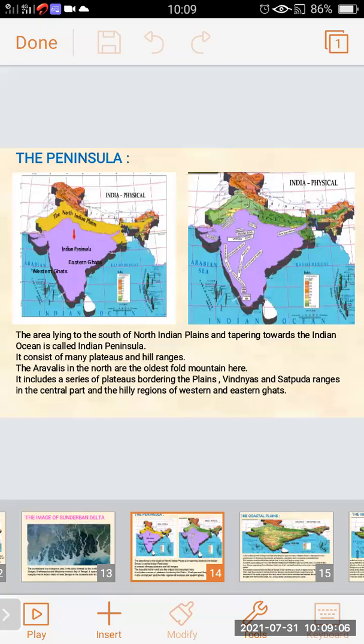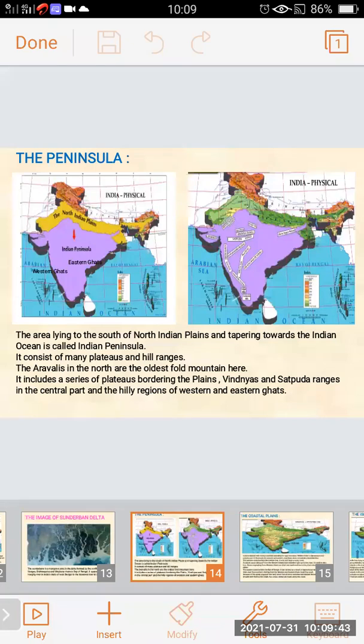The area lying to the south of North Indian plains and tapering towards the Indian Ocean is called Indian peninsula.